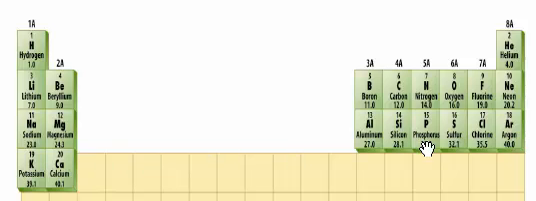Elements on this side of the periodic table tend to have high electronegativities, meaning they have a high desire to gain electrons. So elements on this side of the table will form negative ions because they are gaining electrons. Elements on this side of the periodic table tend to have very low electronegativity values, meaning they would rather give up electrons than try to gain electrons. So these elements will tend to have positive values. For example, Na+1, or K+1, or Li+1.